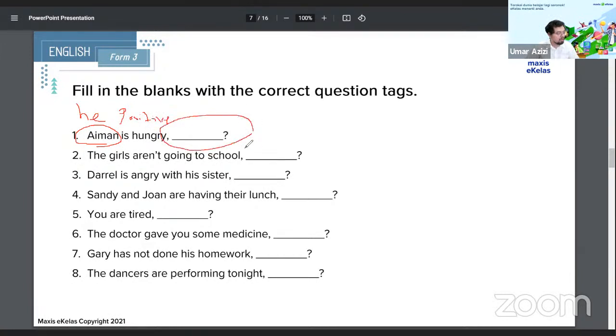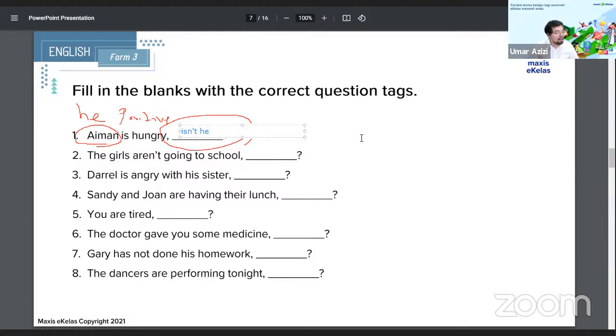So here, sorry, this should be in the negative, and it needs to have something there. So what is it? What is the answer for number 1? Yvonne says, isn't he? So that's a good guess. We'll find out the answers after this, but we'll put down there first, isn't he?